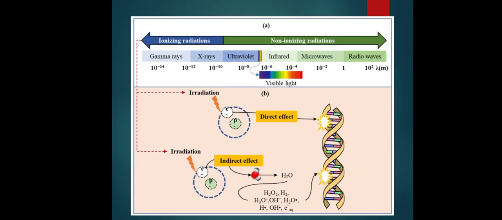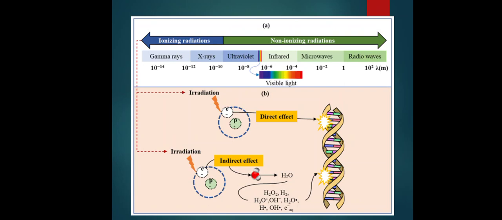So in this figure we can see the ionizing radiation and non-ionizing radiation. The radiation is expressed in gamma rays, X-rays, ultraviolet, and infrared waves.